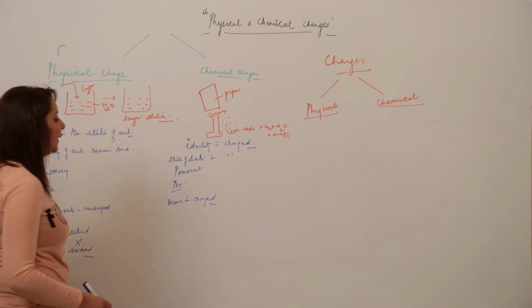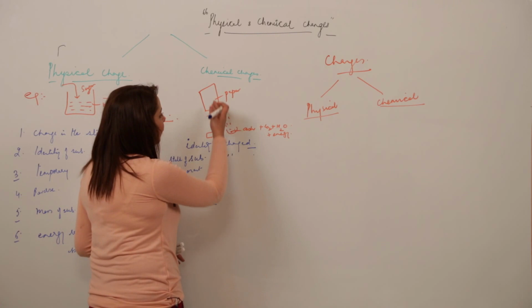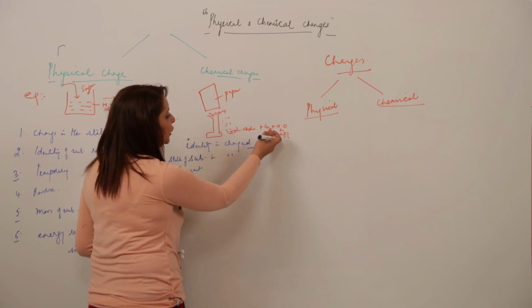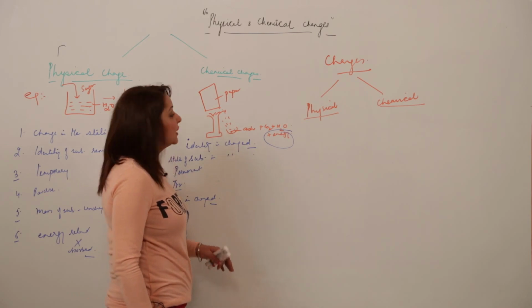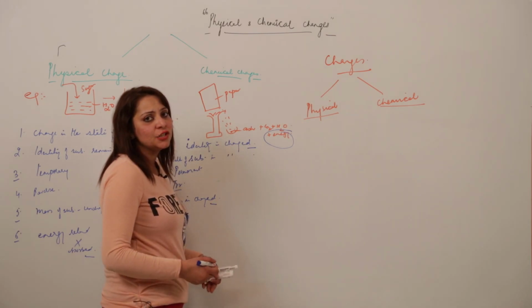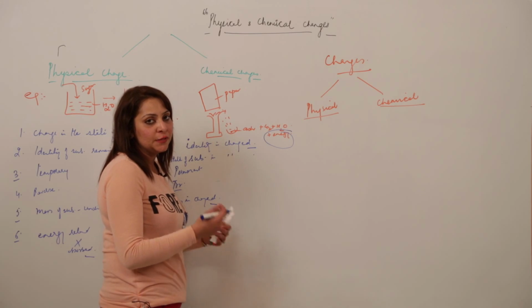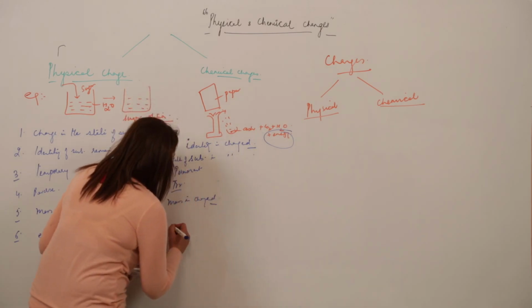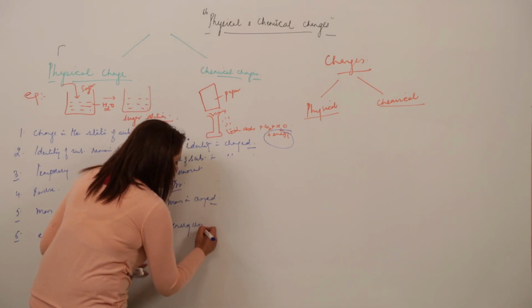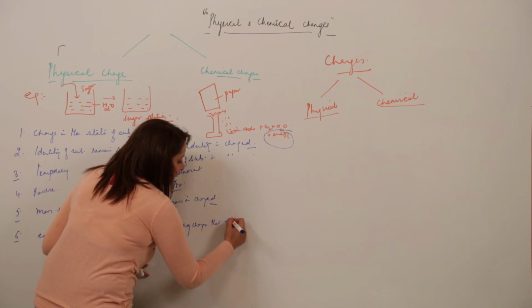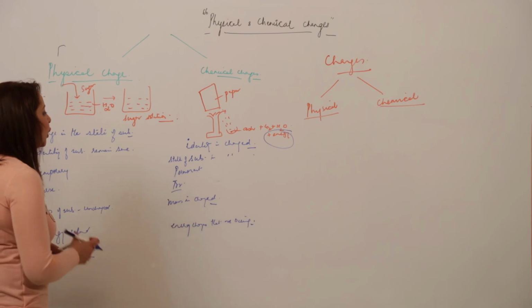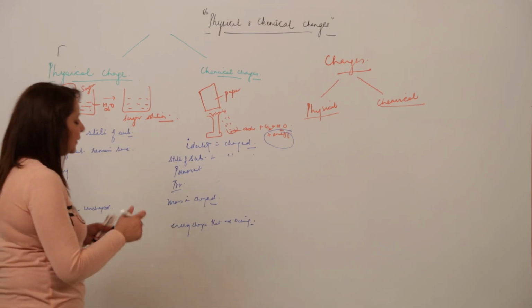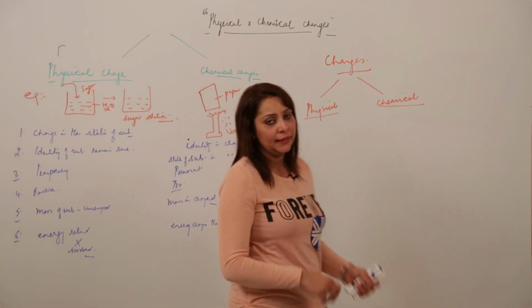But when I am talking of a chemical change, see in this example, when we were burning the paper, we were getting ash, CO2 and water, and along with that energy was liberated. So now the system will have less energy as compared to the energy it possessed before. So energy changes occur when a substance undergoes a chemical change. These are the differences that exist between physical and chemical change.